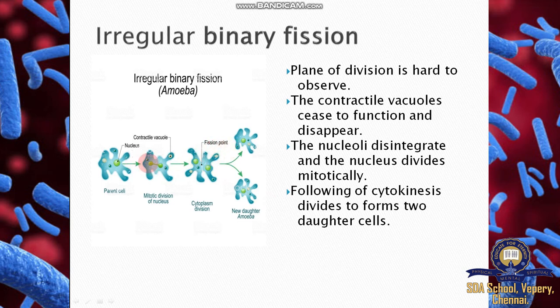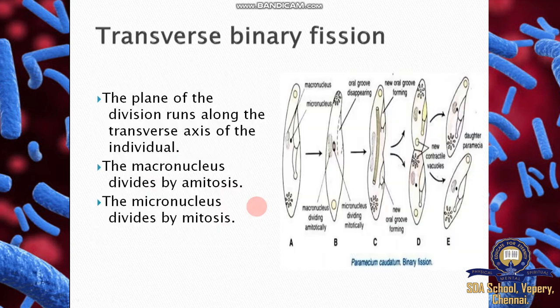What is karyokinesis? Division of the nucleus. What is cytokinesis? Division of the cytoplasm. The furrow completely divides to form two daughters. The planes of division are hard to observe. The contractile vacuole ceases to function and disappears. The nucleolus disintegrates and the nucleus divides mitotically, followed by cytokinesis, dividing to form irregular daughter cells.